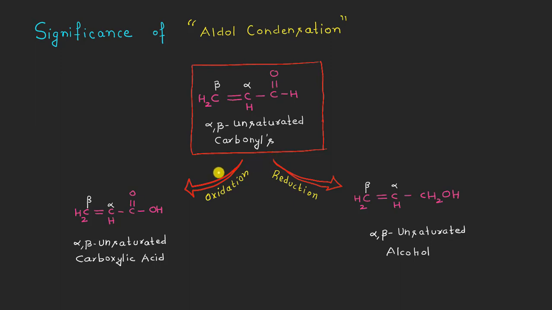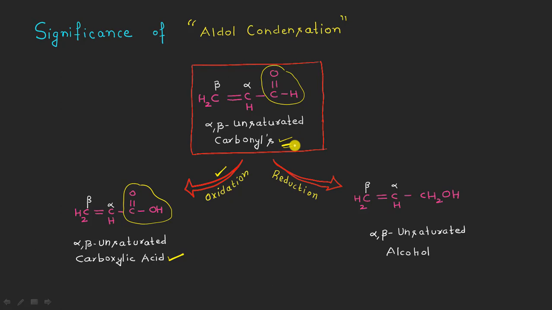If we provide the oxidizing type of reaction conditions to these alpha beta unsaturated carbonyl compounds, you will see here that the aldehyde group can be oxidized into a carboxylic group here, right? So that we can have some alpha beta unsaturated carboxylic acid from this alpha beta unsaturated carbonyl compound, right?